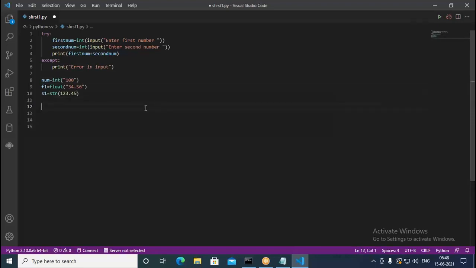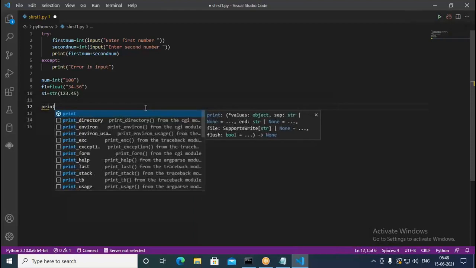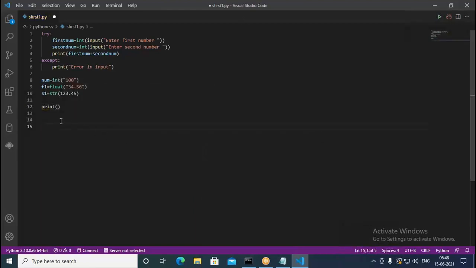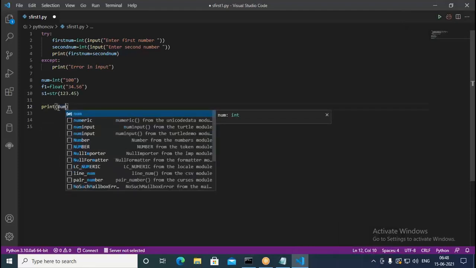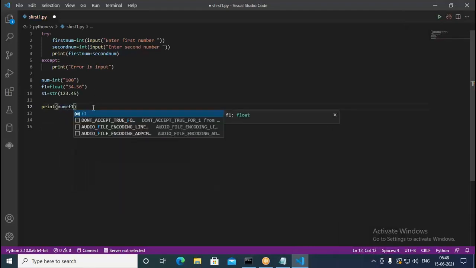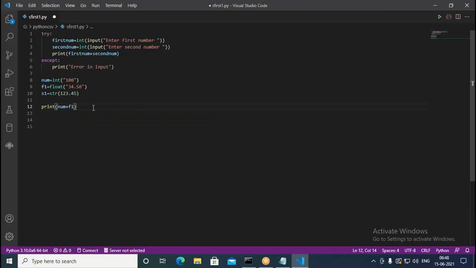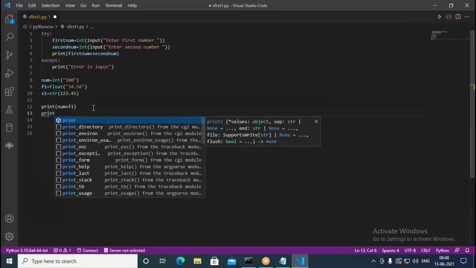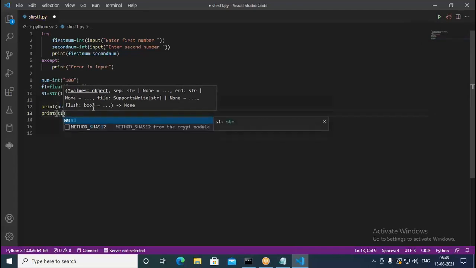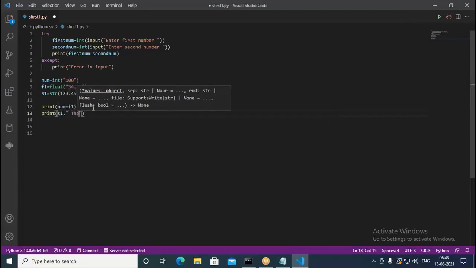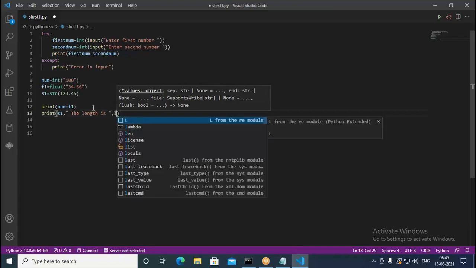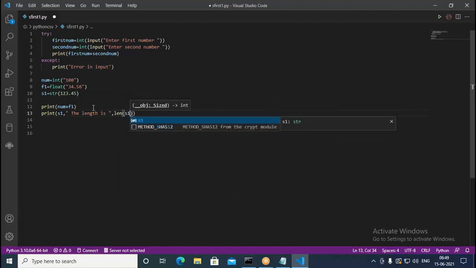So let us try to print these things. Print, and here I want to add the two numbers: num plus f1. The result we expect in this case is 134.56. Next, print, I write s1, then write the length is, and put another comma, then the length of s1. It gives the length of s1, that means how many characters are in it. Now let us run this.